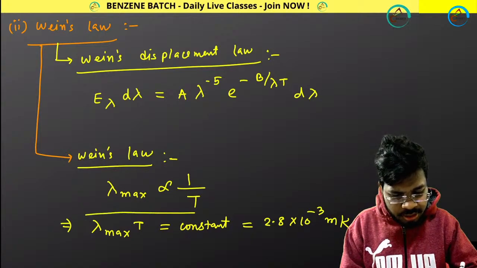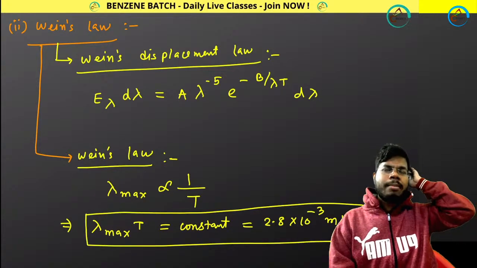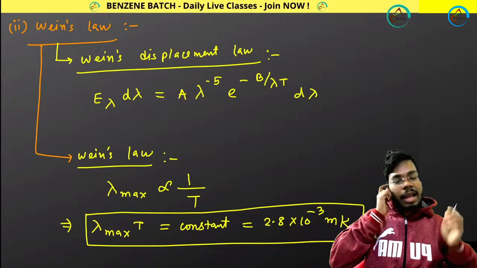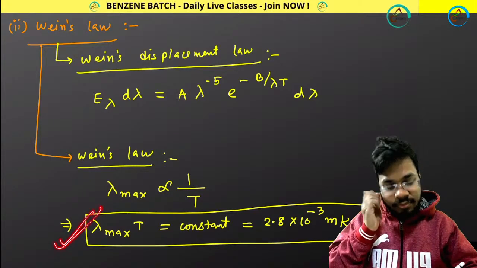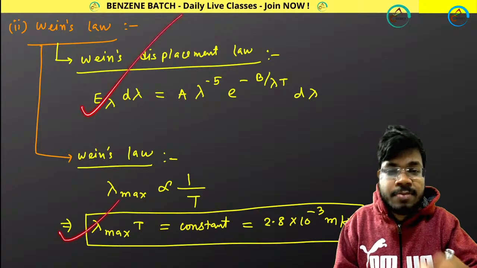That's all about the lambda max. Okay, lambda max T equals this. This is about Wien's law, this is about Wien's displacement law.